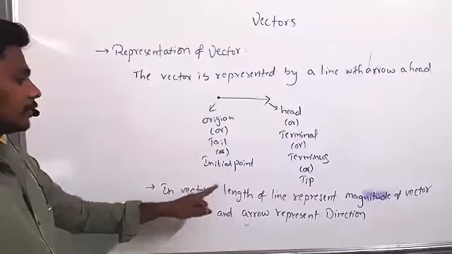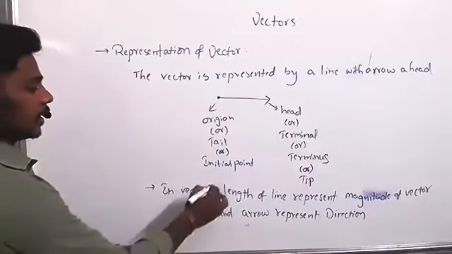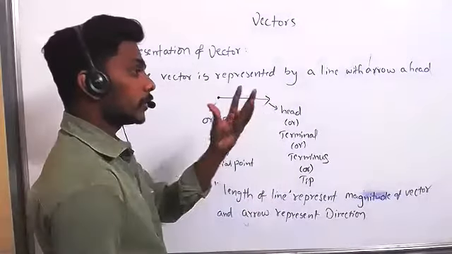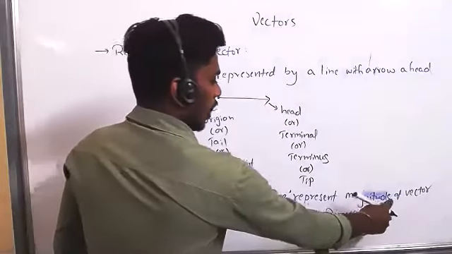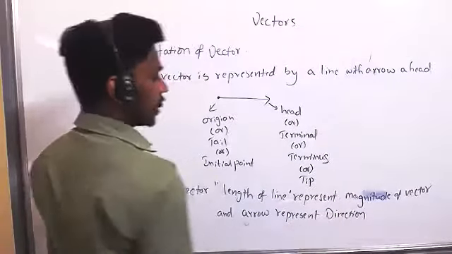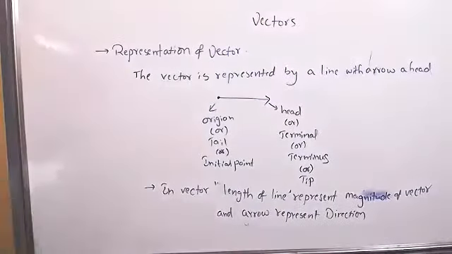In a vector, the length of the line shows the magnitude of a vector, and the arrow represents direction. Clear about how to represent a vector?